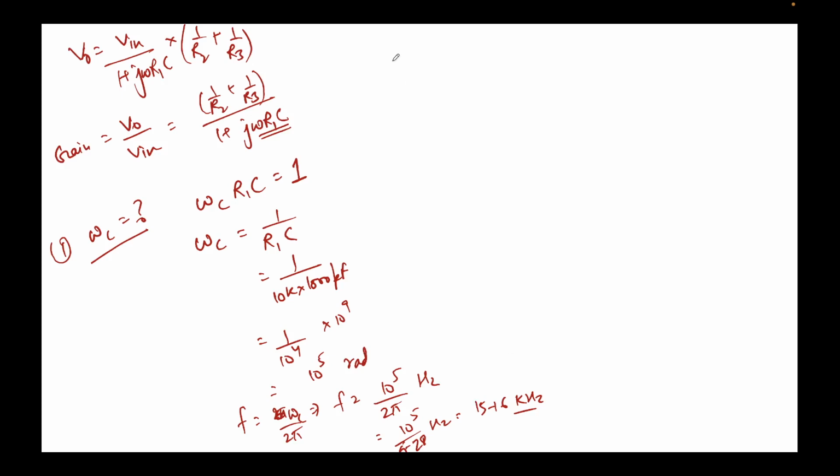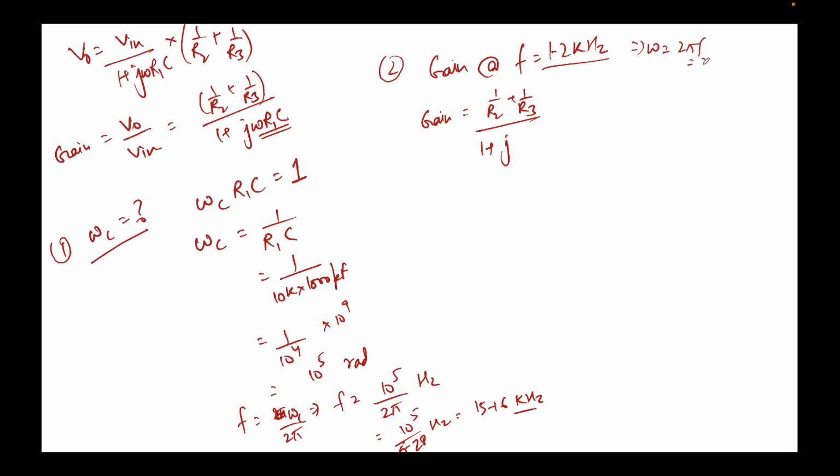Now the second part was we need to find the gain at f equal to 1.2 kilohertz. Let's try to find that. So what is the gain? This is the value of gain: 1 by R2 plus 1 by R3 divided by 1 plus j omega R1c. The value of f is given as 1.2 kilohertz. So omega will be 2 pi f, so this will be 2 pi times 1.2 kilohertz.